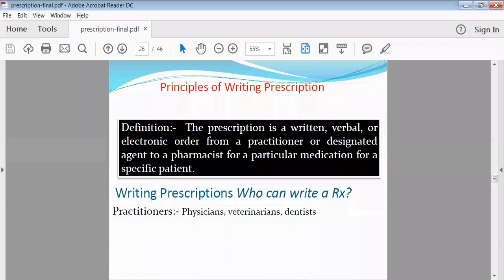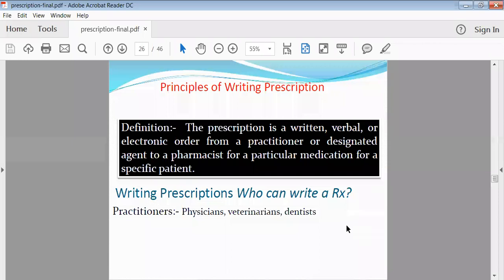So this is called the verbal order or the verbal prescription. He may make a phone call, or a direct mail may be given to your pharmacist. An email may also be sent by the doctor to your pharmacist. So there are many types of orders, or methods of ordering the medicaments.